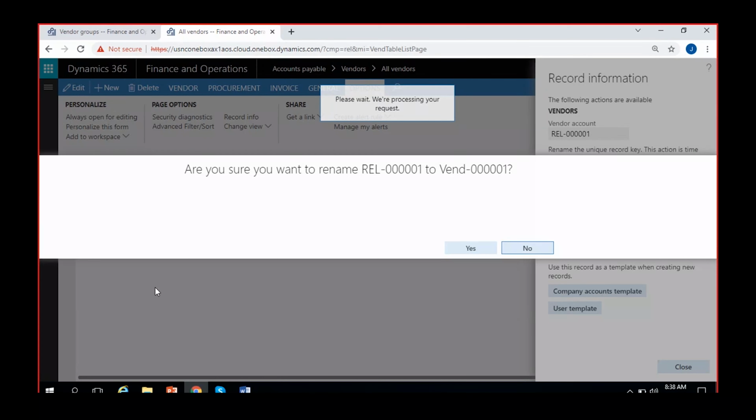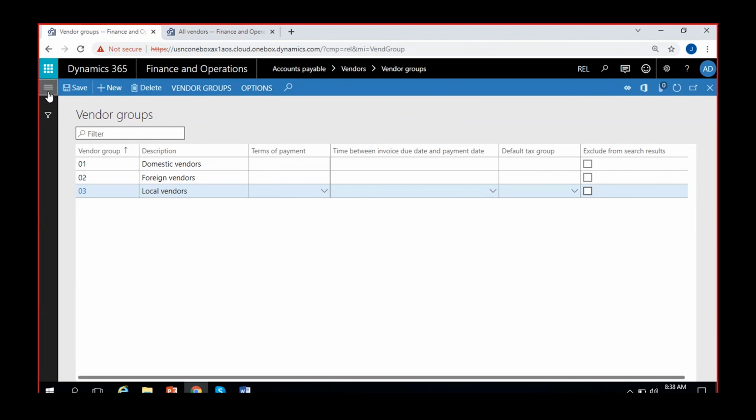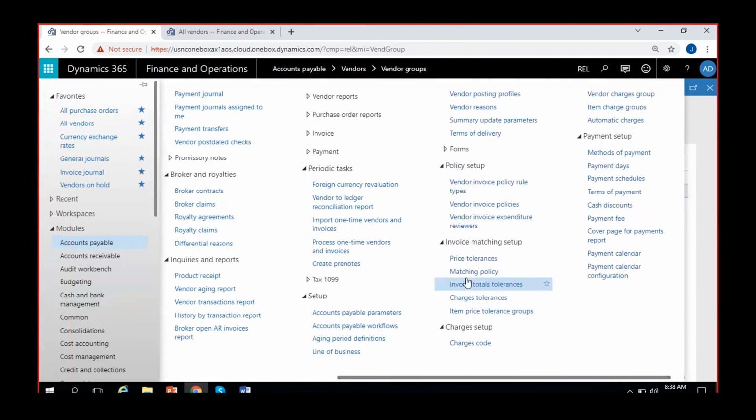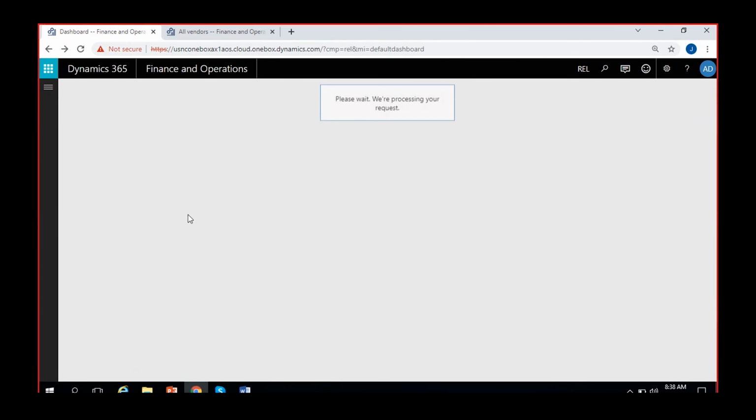But you have this option of automatic assignment also, but it will give you the single number only. You can't give different numbers to the different vendor groups. So if you use the single number option, normally that number sequence option will be in accounts payable. Under setup we have parameters, accounts payable parameters. In the accounts payable parameters, we have that option.